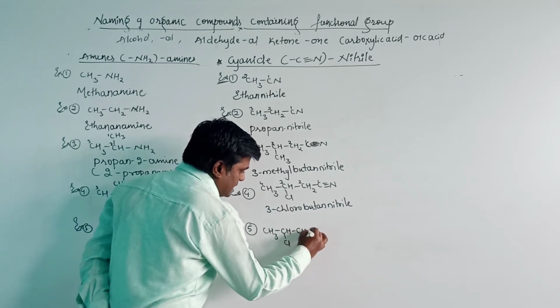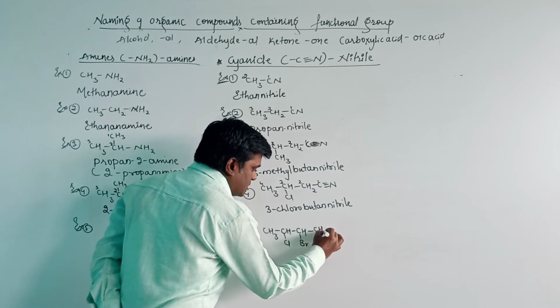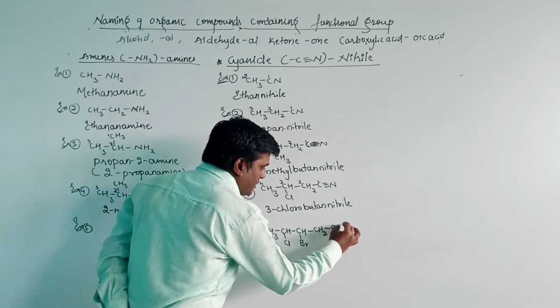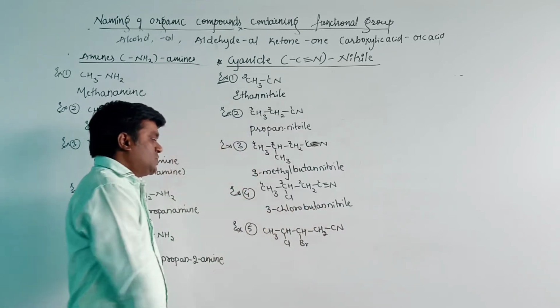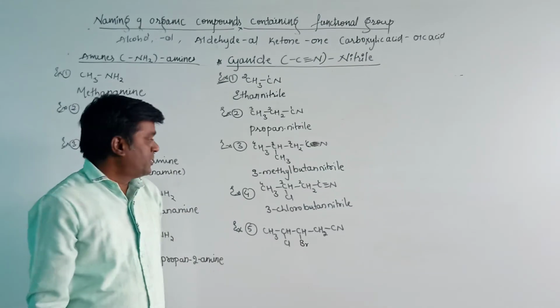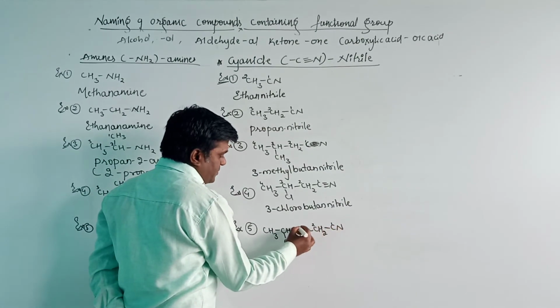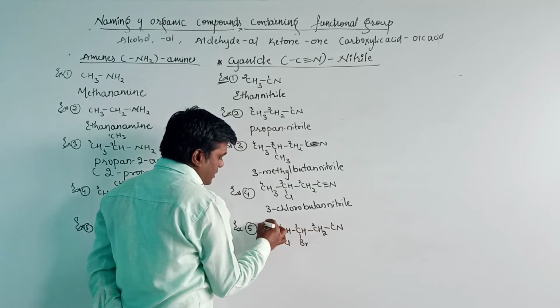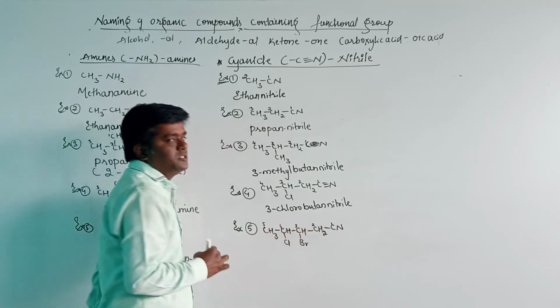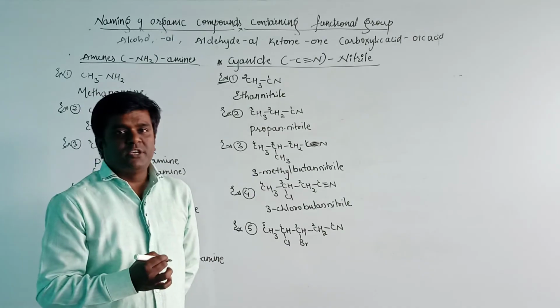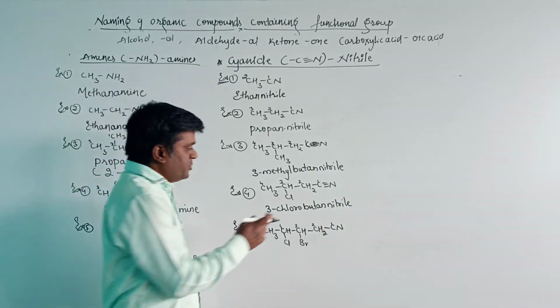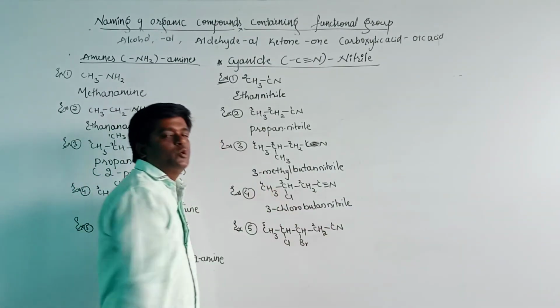The next example here, fifth one: CH3 CH Cl CH2Br CH2Cl. The first rule is select the longest carbon chain. The number of carbons is 1, 2, 3, 4, 5. The longest carbon chain has 5 carbon atoms, and the numbering should be done from the functional group.